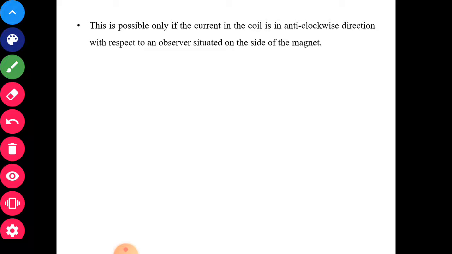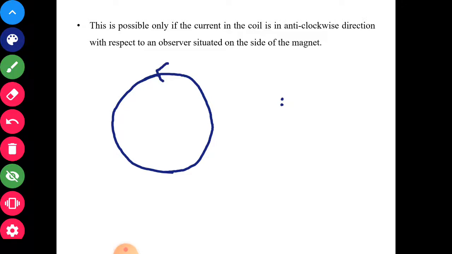Now try to understand this part. I have explained earlier also that whenever the current in the coil is in the anti-clockwise direction, the side from which you are viewing shows you anti-clockwise direction, and this side of the coil will behave as a north pole. Magnetic north and south cannot be separated out. It is always a dipole.